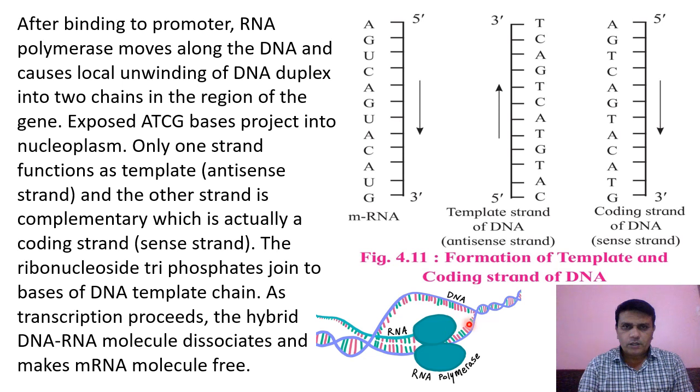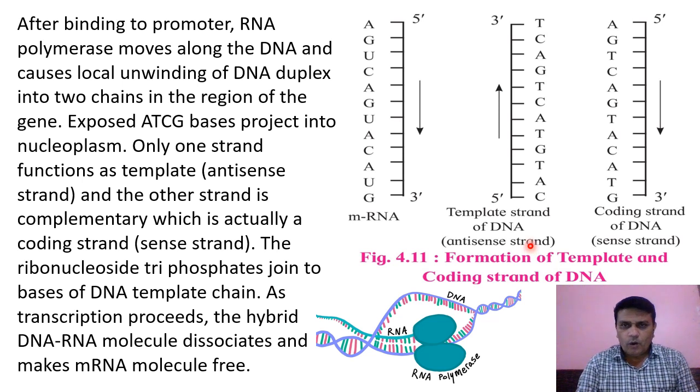Then the exposed nitrogen bases are on this strand, and this strand is called the template strand, or the antisense strand. In this diagram we can see the two DNA strands. This strand is the coding strand, called the sense strand. We have already seen this. The other strand, on which the messenger RNA is produced, is called the template strand, or antisense strand.